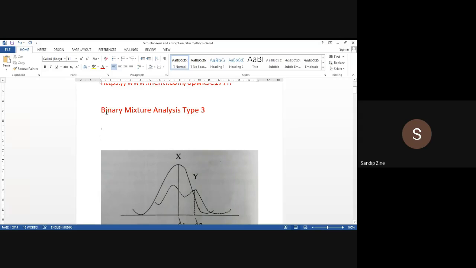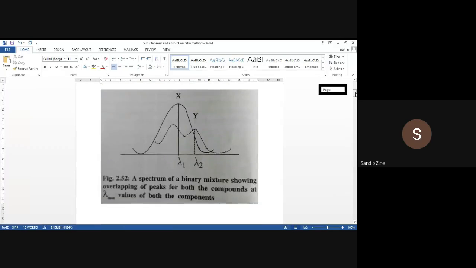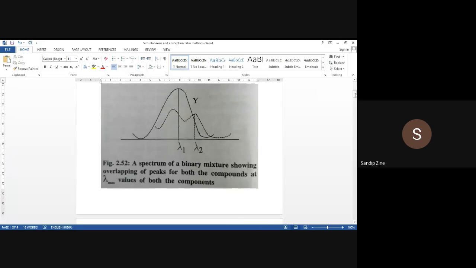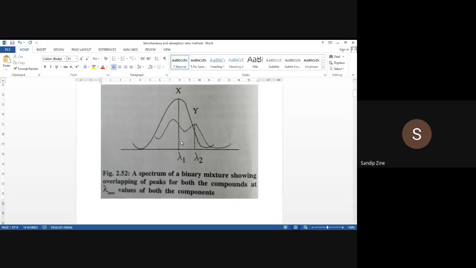So in binary mixture analysis type 3, we are going to talk about the simultaneous equation method and absorption ratio method. Here on the screen, are you getting this diagram, which I have copied from Supriya Mahajan's book, Instrumental Methods of Analysis? Is it visible to all of you? Figure 2.52? Yes, sir.